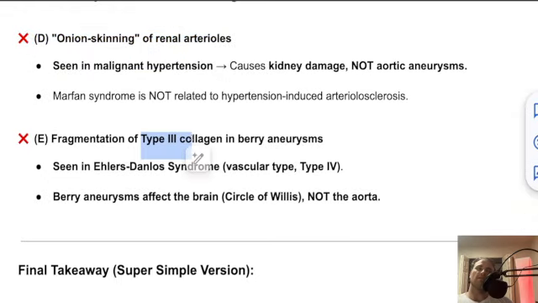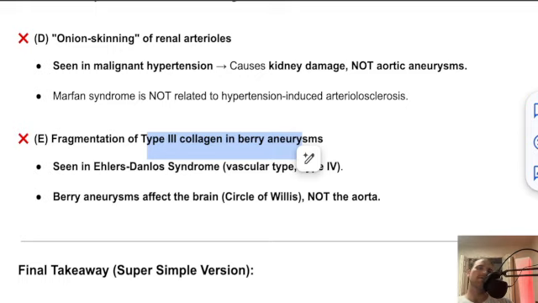Fragmentation of type 3 collagen and berry, that would be Ehlers-Danlos. Type 3 collagen is Ehlers-Danlos syndrome. Vascular type would be 4. And so berry aneurysms can affect the brain and the circle of Willis. That would not be the aorta, so it's not going to be this guy, and nothing to do with your berry aneurysms, not aortic tears.